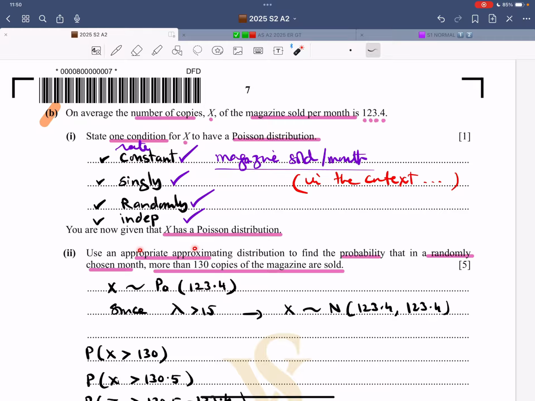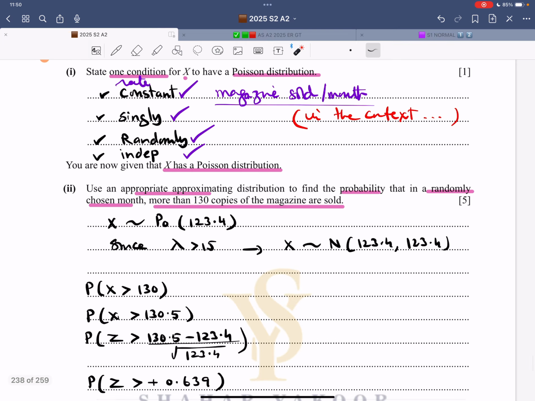Now it says you are given that X is a Poisson distribution. Use an appropriate approximating distribution. Again, it means approximation. Find the probability that in a randomly chosen month, more than 130 copies of the magazine are sold. So this is about a month. So therefore, lambda remains the same. Now you have to do the justification. What is the justification? Since lambda is greater than 15, X follows a normal distribution, lambda and lambda. Because we know that in a Poisson distribution, expectation of X is lambda, so is variance of X.